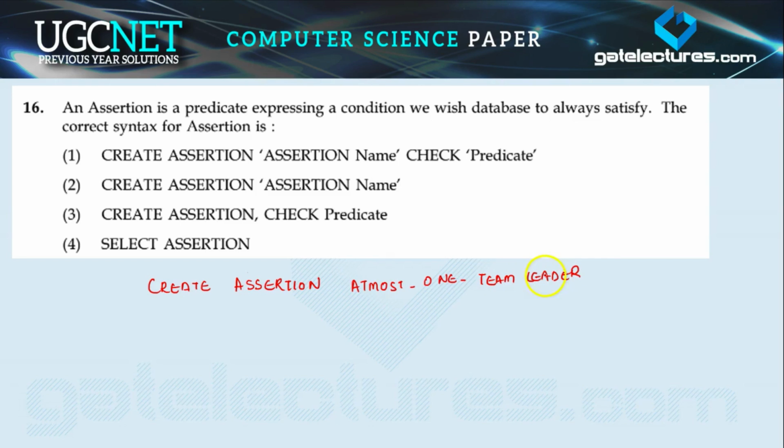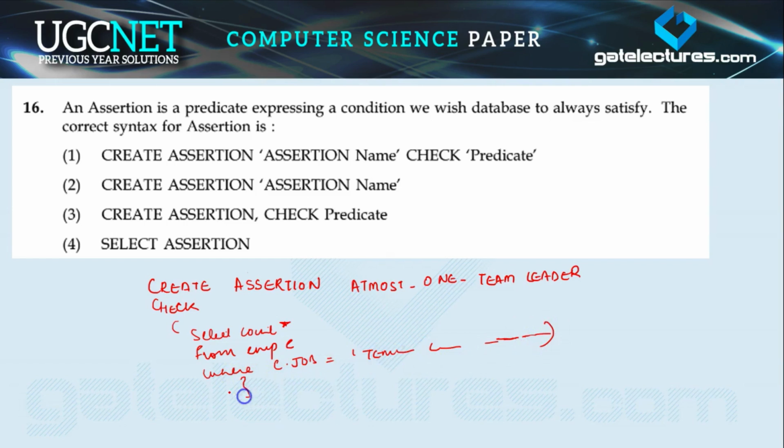Okay, this is a constraint and then we check the condition, so an assertion always checks for the condition. So this is the condition. Now the condition is something like select count star from the table employee where e.job is equal to team leader. Okay, and you can have some other condition as well, right?